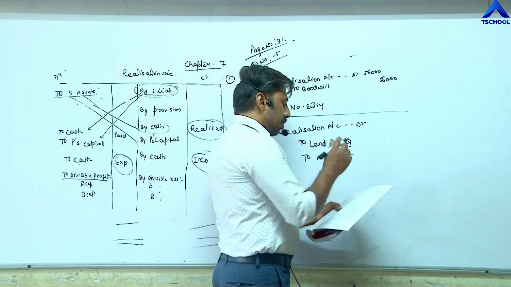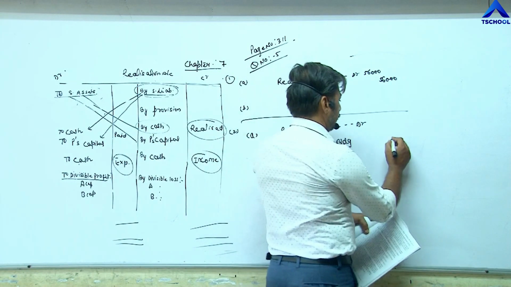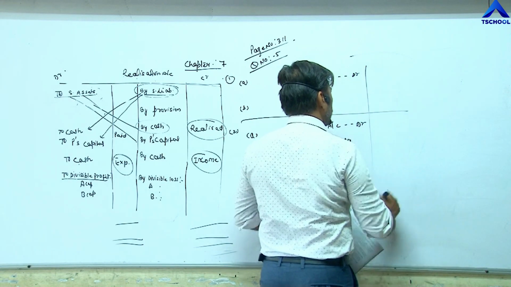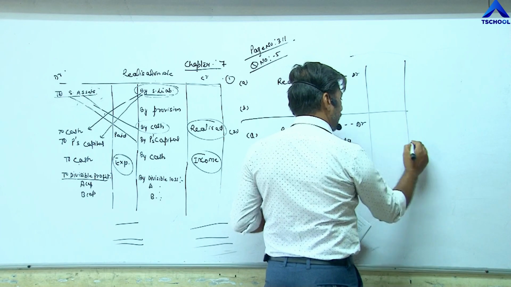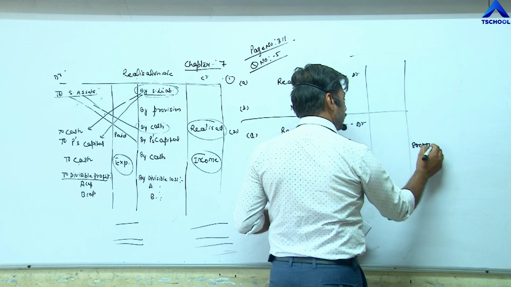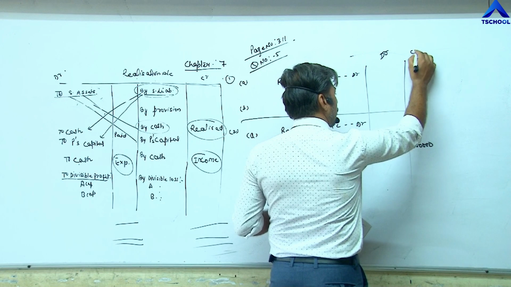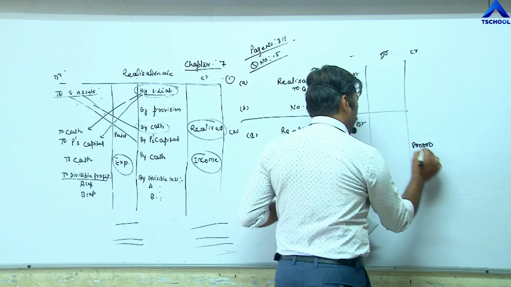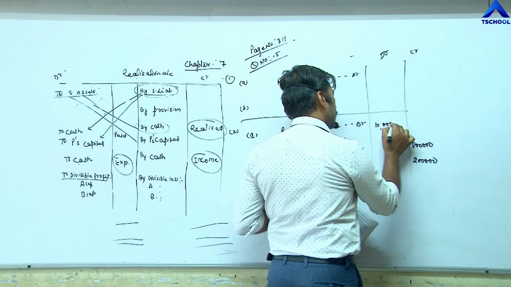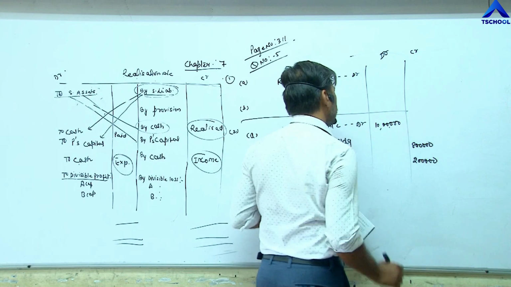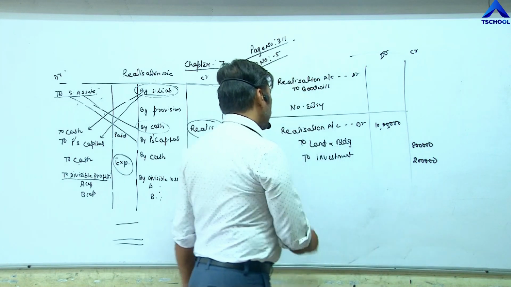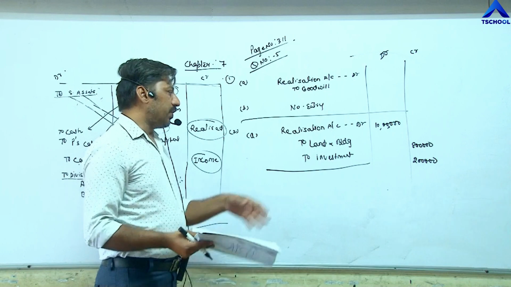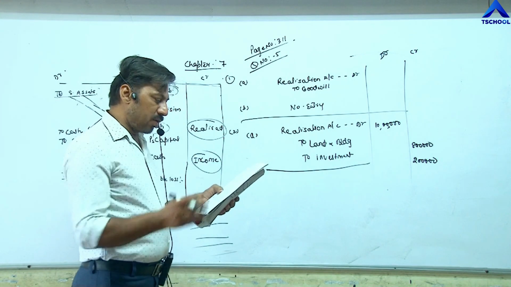Land and building is of 8 lakh rupees. I'm preparing a column, debit column and credit column. 8 lakh rupees on the credit side. Investment is of 2 lakh, and the total becomes 10 lakh rupees. So realization account debit to land and building, to investment. This is called closing of assets. After that, the second part of this question.